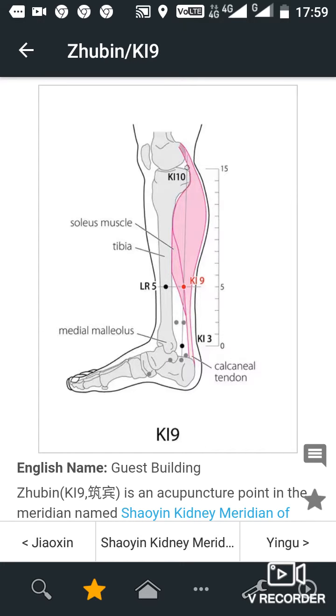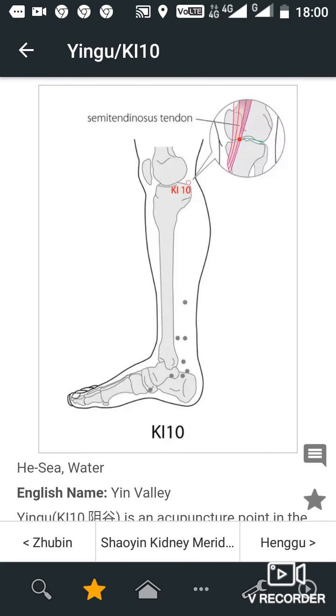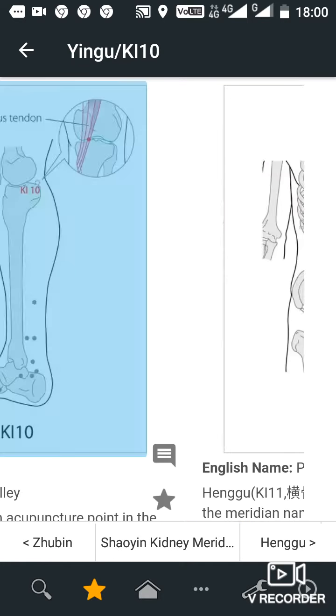On the medial side of the lower leg, 5 cun above Taishi, Ki3, on the line between Taishi, Ki3, and Yingu, Ki10, below the belly of the gastrocnemius. Key 10, location. Knee bent, on the medial side of the popliteal fossa, between the tendons of M. semitendinosus and M. semimembranosus. Key 11, location.